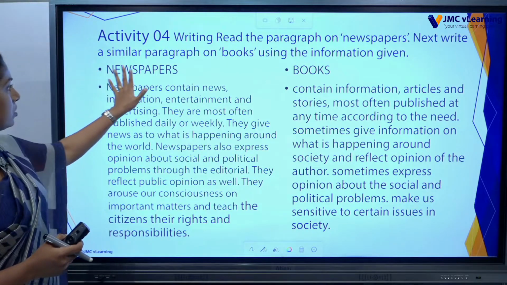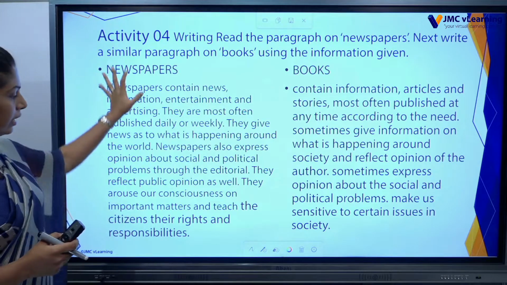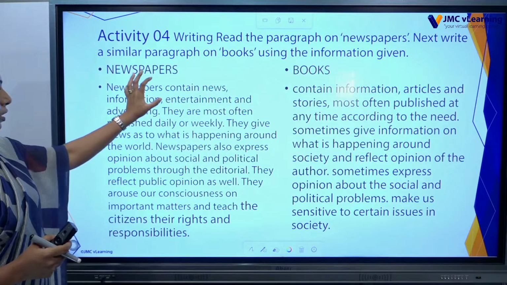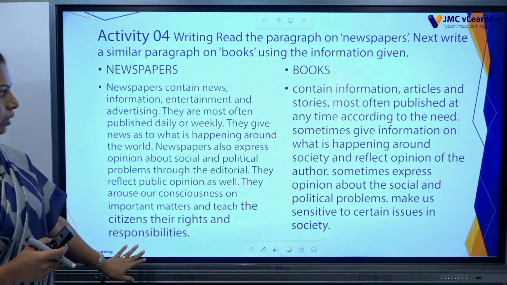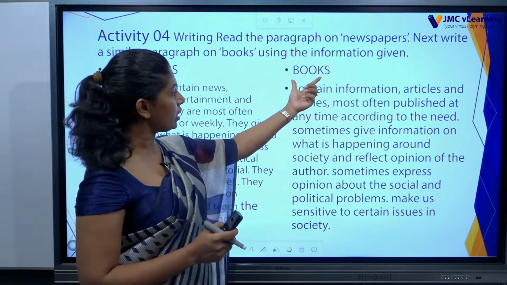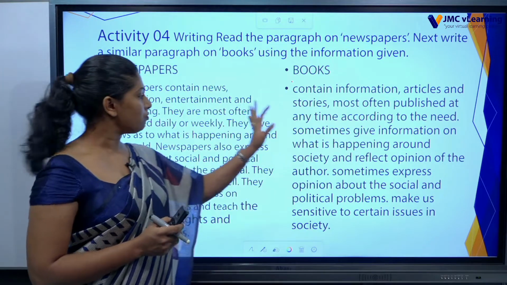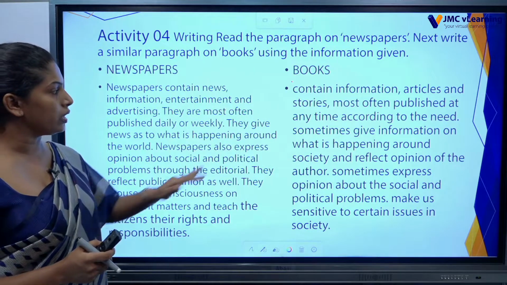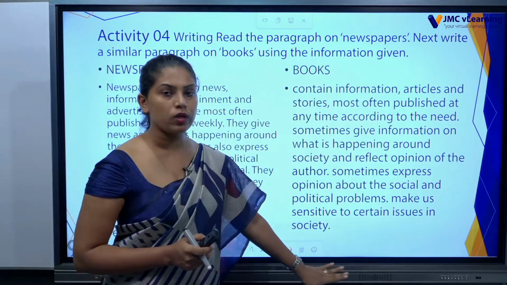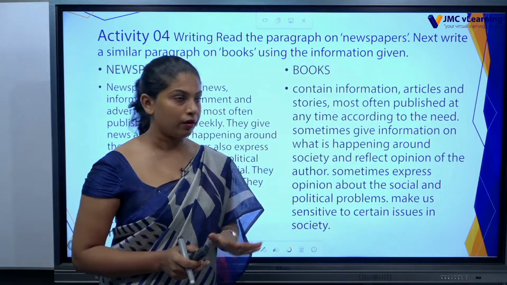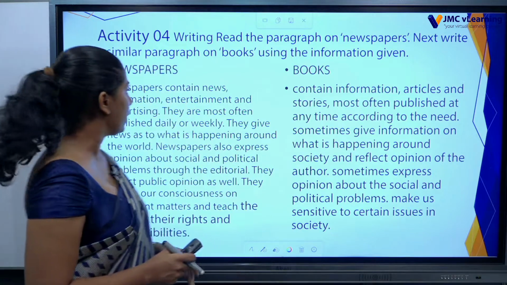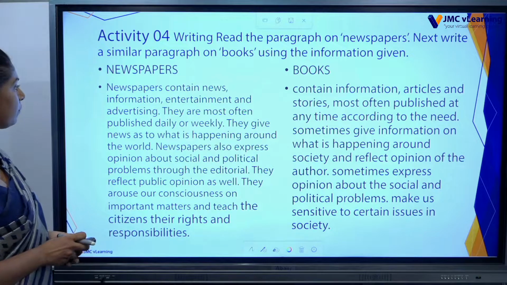Here the topic is newspapers and they have given a paragraph that describes newspapers. But for the next topic, only the important points are given. So after reading this, we have to go through these points and write another paragraph about books. Right, let's read about newspapers.